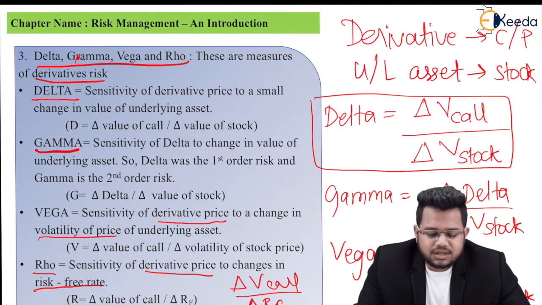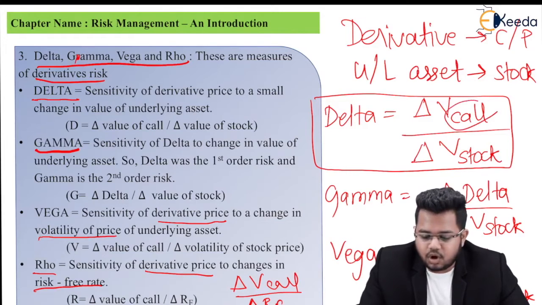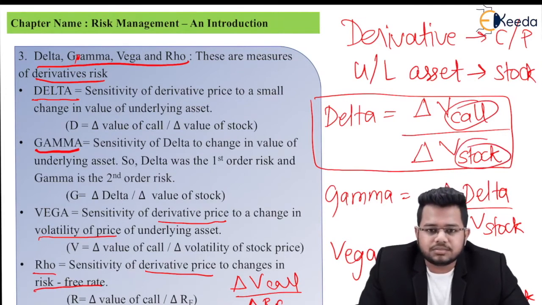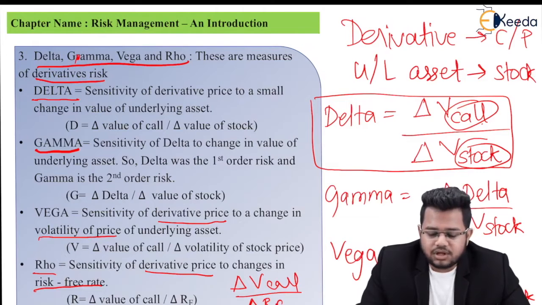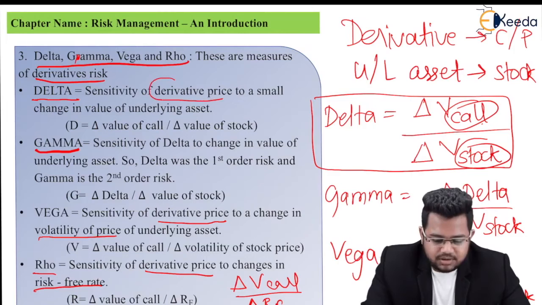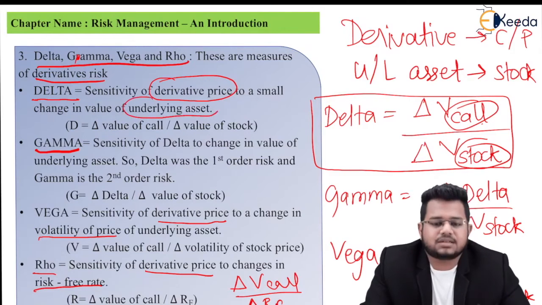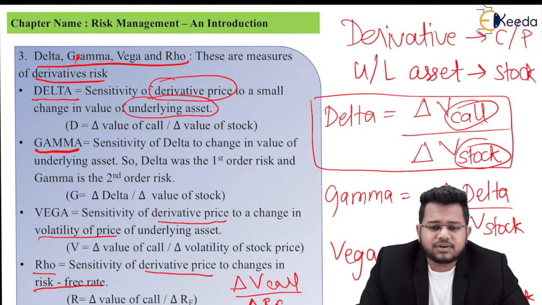Now, we can't study these in detail, but you need to understand that you need to know the formula. So if you know the formula, delta is change in value of derivative divided by change in value of underlying asset. See, in our examples, we have used call and stock and all these terms. But theoretically, what is a call? Derivative option. And what is a stock? Underlying asset. So just remember in terms of the theoretical terms used here, derivative price and underlying asset. Let's revise it once again.